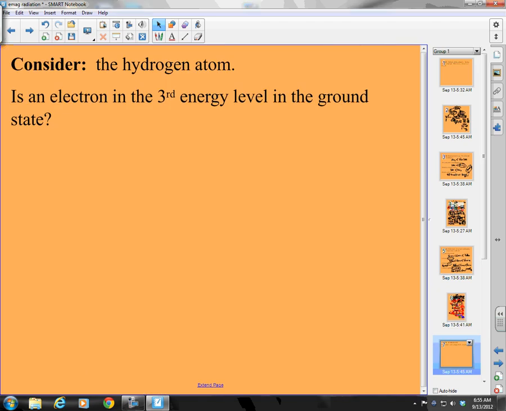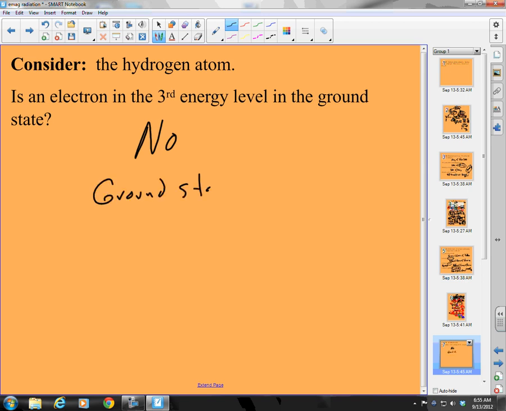Consider the hydrogen atom. Is an electron in the 3rd energy level in the ground state? The answer to that is no. Now, how do we know that? Well, the ground state, we just have to define it. What is the ground state? It is the energy level closest to my nucleus. So this is the energy level available.